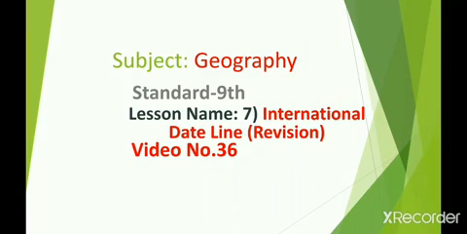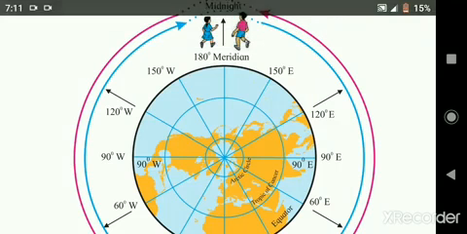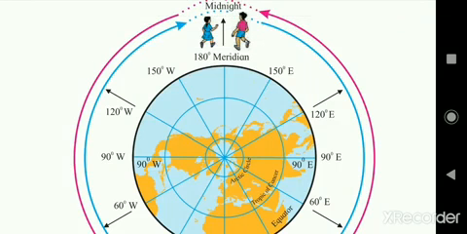Today we are going to study the subject Geography, Standard 9th, lesson number 7, International Date Line, revision video number 36. Students, we already learned about Earth's rotation and revolution; the sunrise and the sunset are natural phenomena. Man learned how to keep time, and he defined the graticule on the earth. He coordinated between the time of the earth's rotation and the meridians of the graticule.